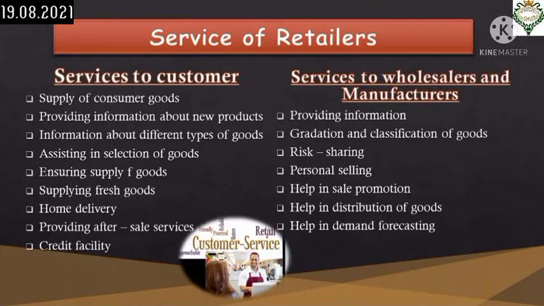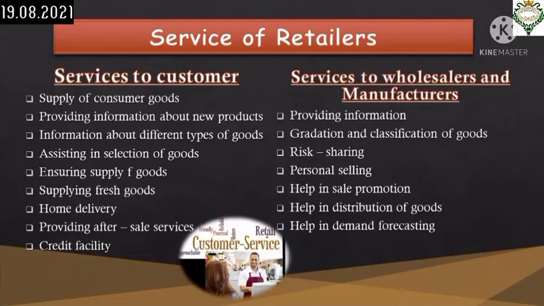Then assisting in selection of goods. The retailers keep stock of varieties of goods. They assist the customers in selection of proper goods out of this stock. Then ensuring supply of goods. The retailers store different types of goods needed by the consumers, so the consumers need not store them because they can procure goods according to their requirement.